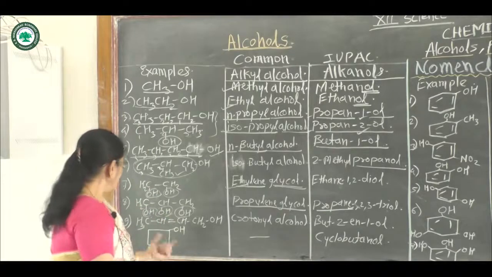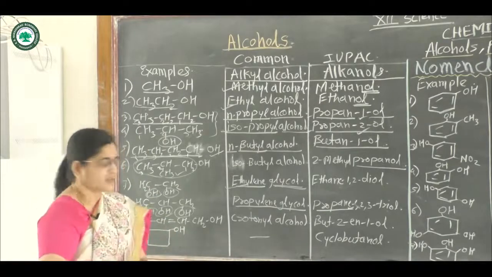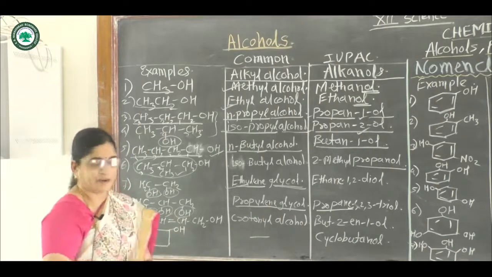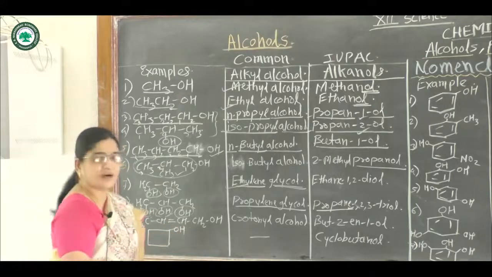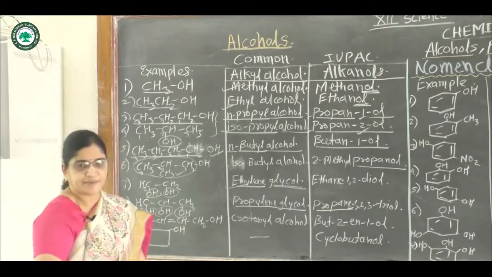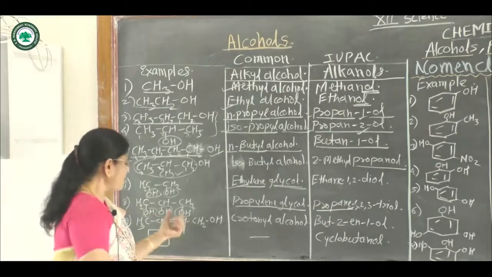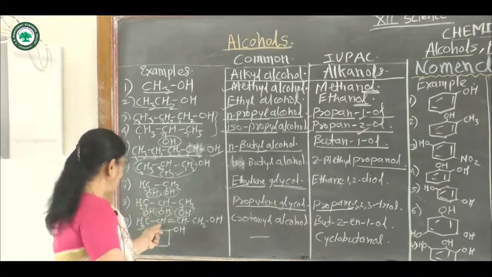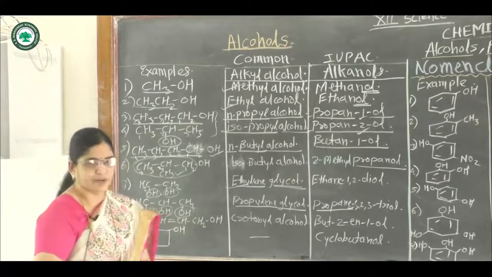Then next one, this compound contains a carbon-carbon double bond. That means it is a derivative of alkene. In this compound again there are 4 carbon atoms. Hence it is a derivative of butene: 4 carbon atoms and 1 carbon-carbon double bond.